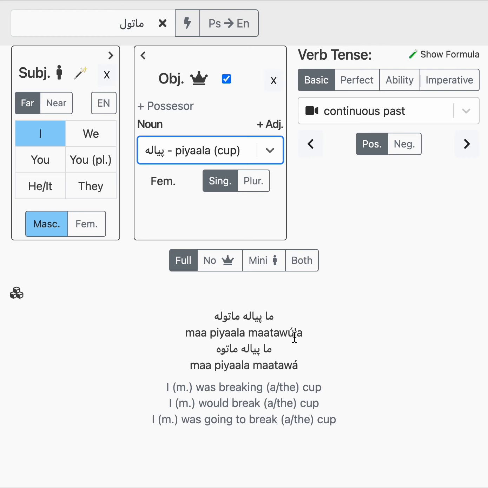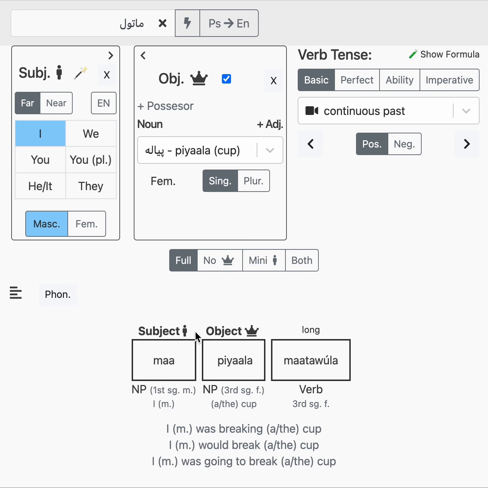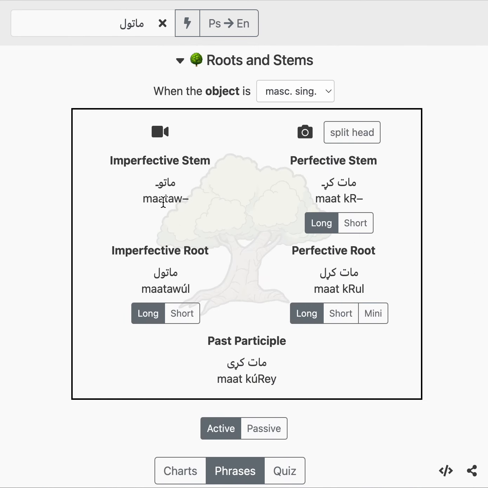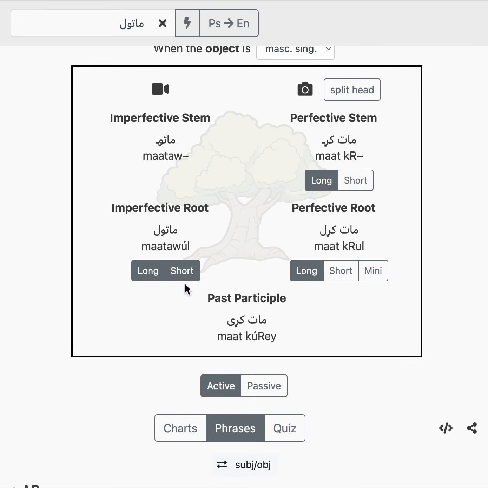So I was breaking the cup. Notice here, this doesn't inflect because it's stuck together. It's smushed together with the kawil. Because we have an adjective ending in a consonant, it's stuck together with the kawil. So you can't inflect it because it's smushed together.